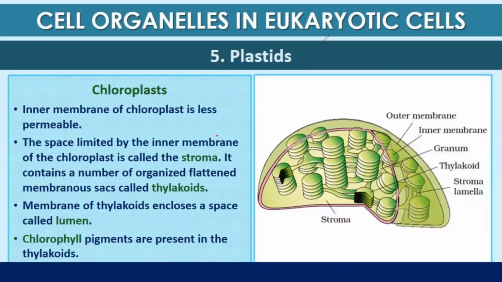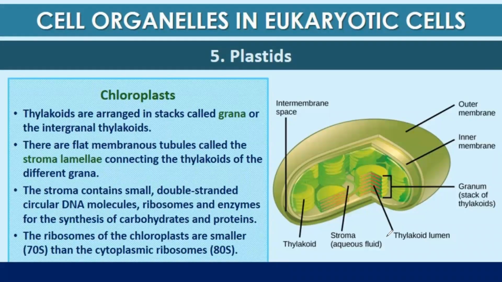The inner membrane of chloroplast is less permeable compared to the outer membrane. The space limited by the inner membrane of chloroplast is known as stroma. It contains a number of organized flattened membranous sacs which are known as thylakoids. The membrane of the thylakoid encloses a space called lumen. So this one is a lumen. And chlorophyll pigment is present in thylakoid.